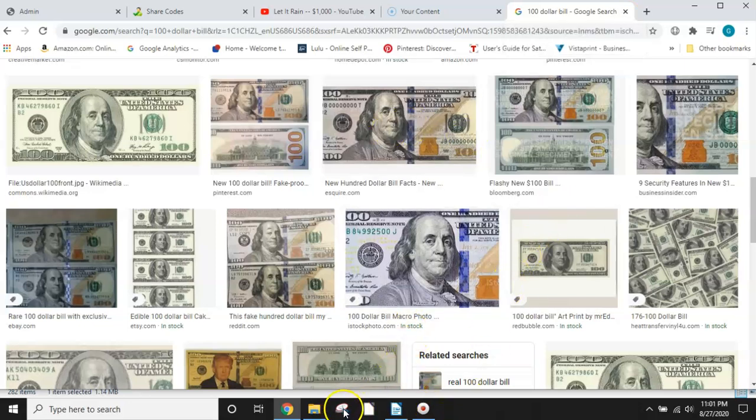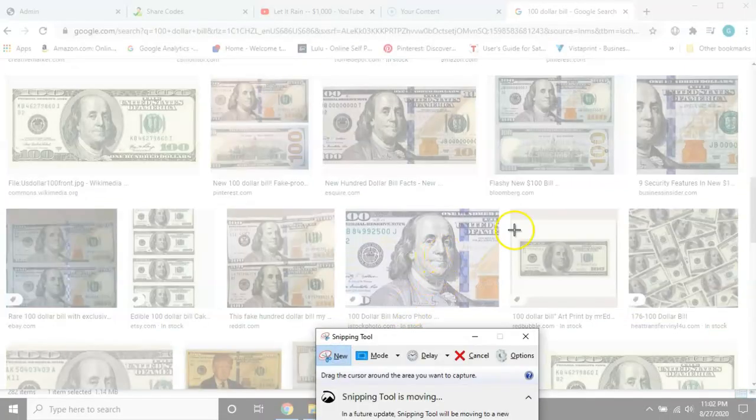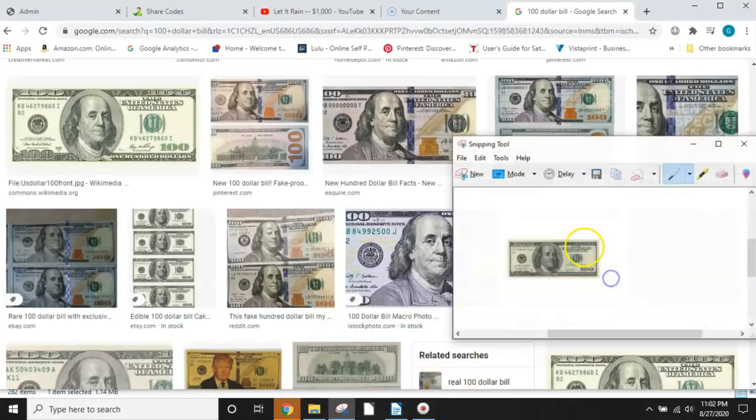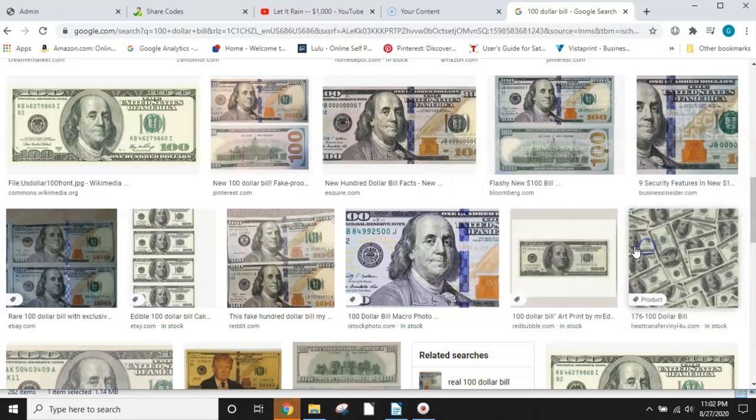You're going to use your clip. You're going to clip it. Once it opens, you're going to hit new, and then you're going to copy it. You're going to save it, save as, and save it on your computer. But because I've already saved mine, I'm going to get out of here